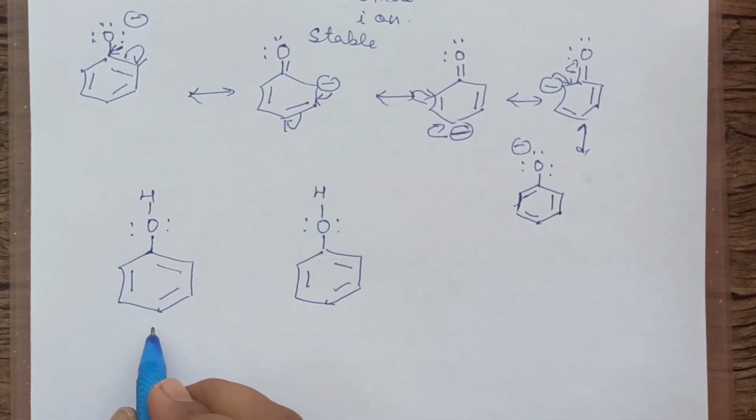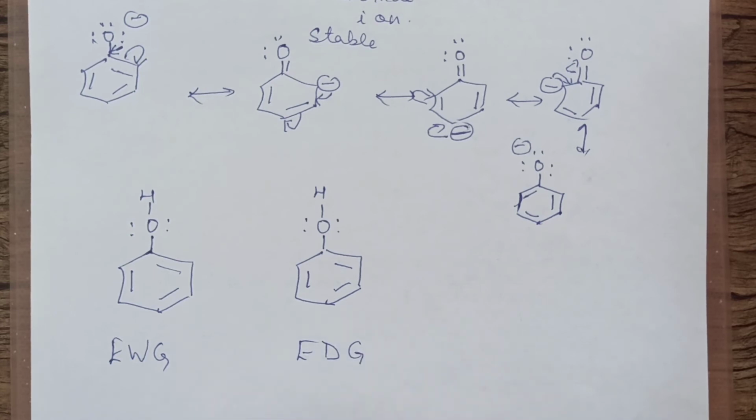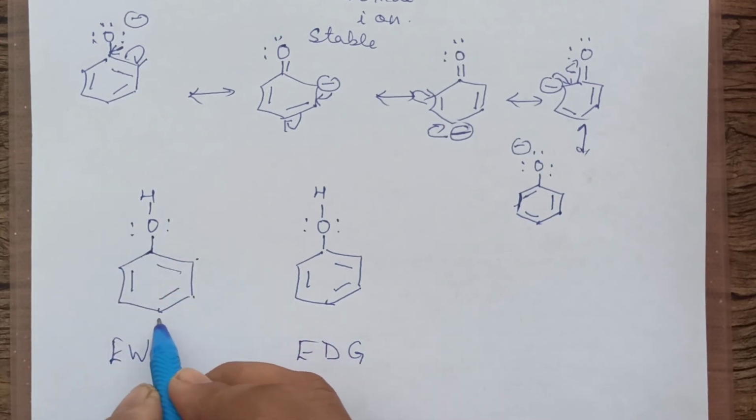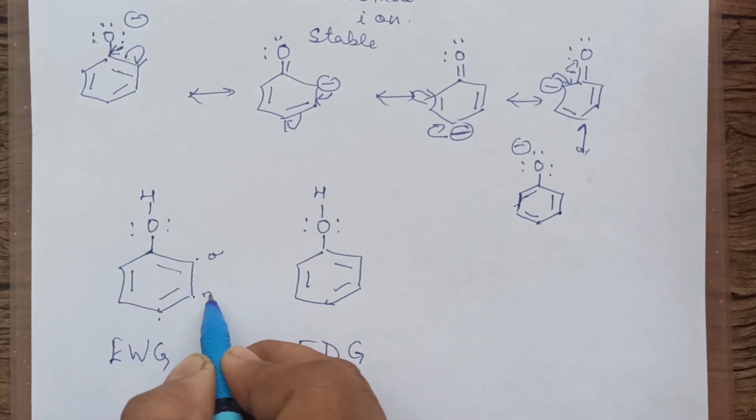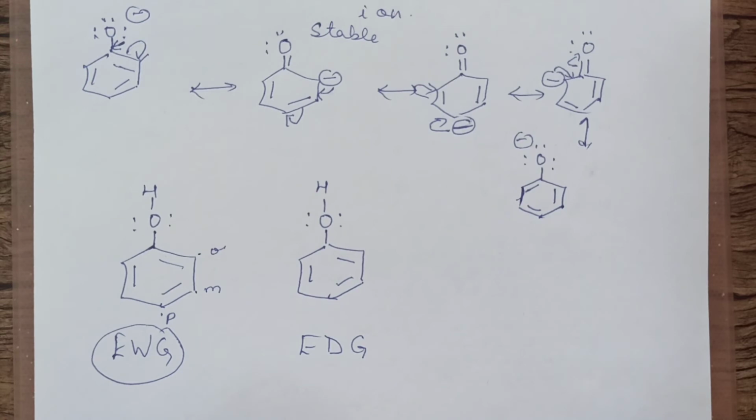And to phenol, if electron withdrawing groups or electron donating groups are attached, then what happens? Maybe at ortho, meta, para, this is ortho position, this is meta position, this is para position. If some electron withdrawing groups are there, then what is happening?